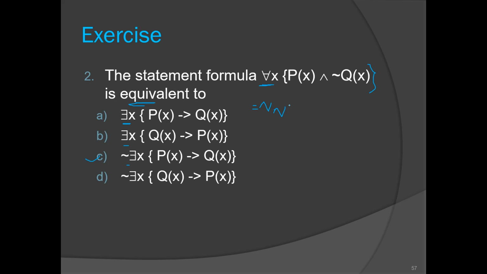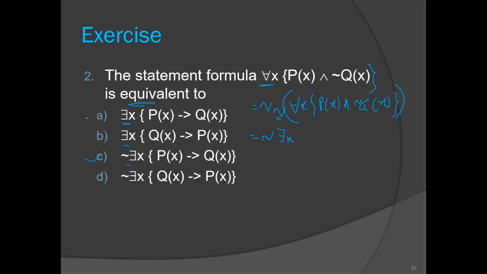Double negation of for all x, p of x and negation of q of x. Now we'll keep one negation outside. Now we have to find the negation of this entire thing. So for all will become there exists x.